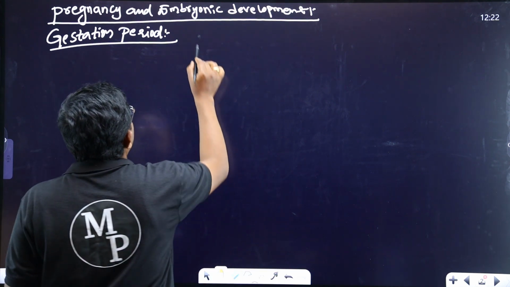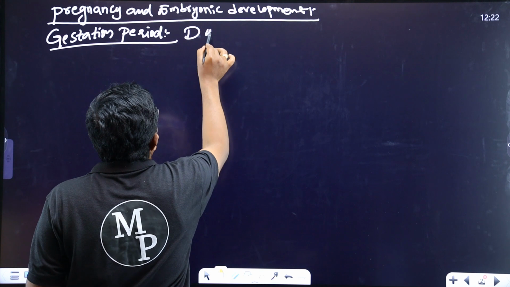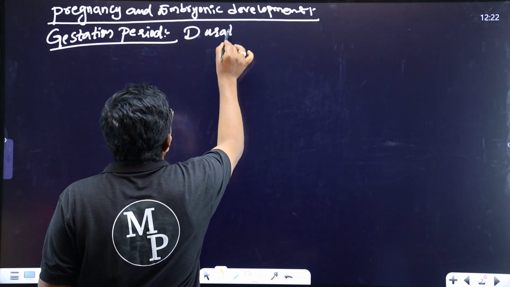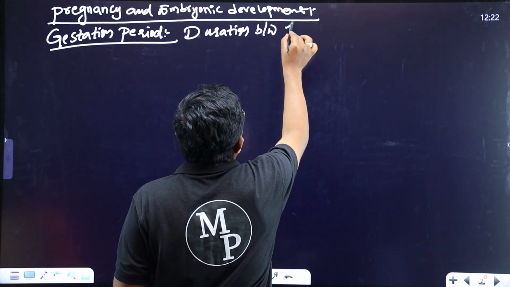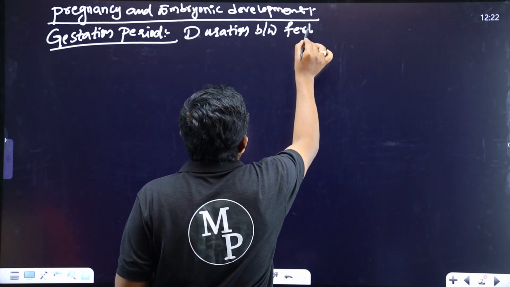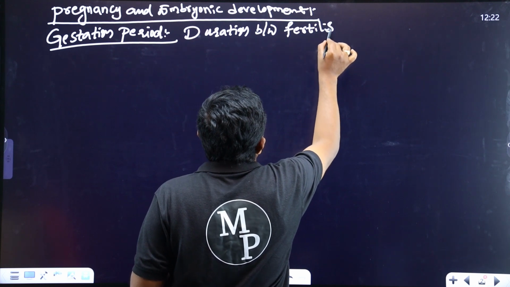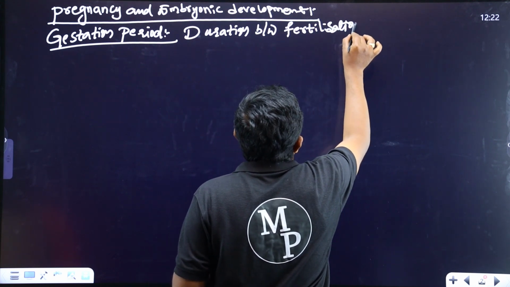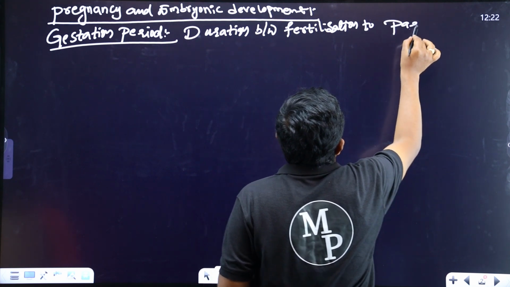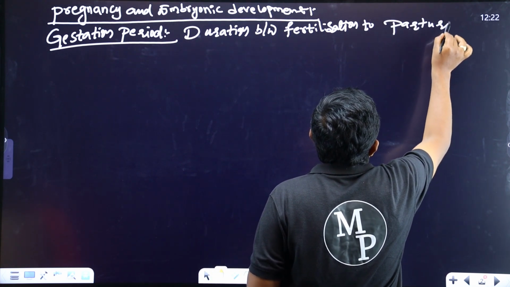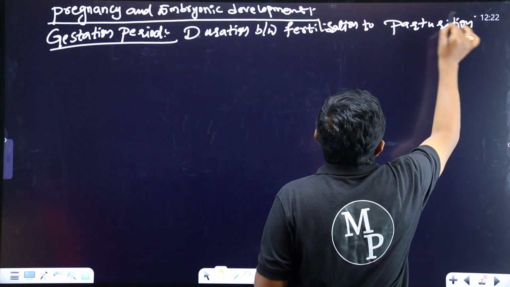The gestation period means the duration between fertilization to parturition.